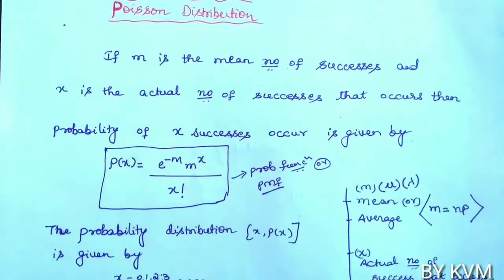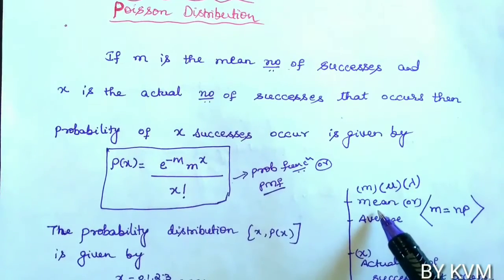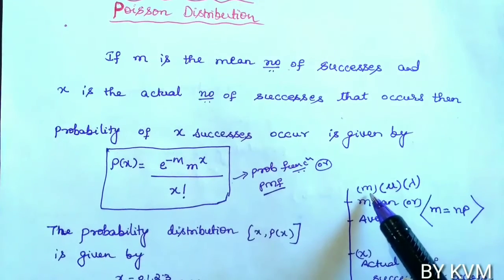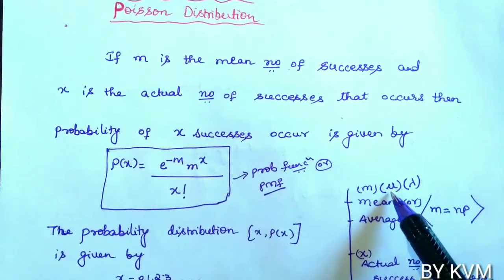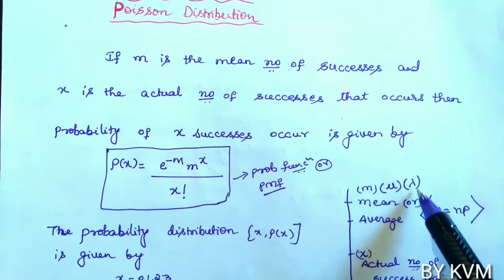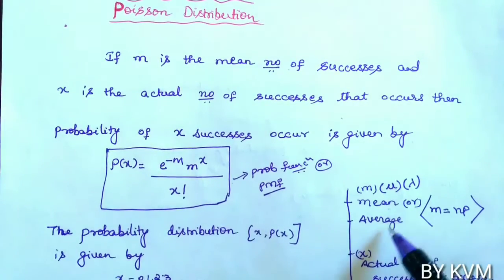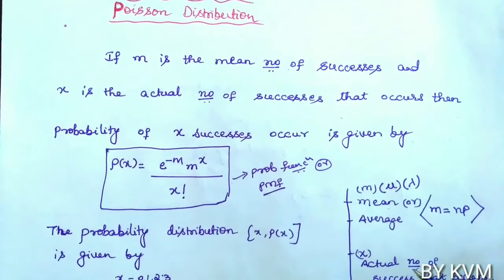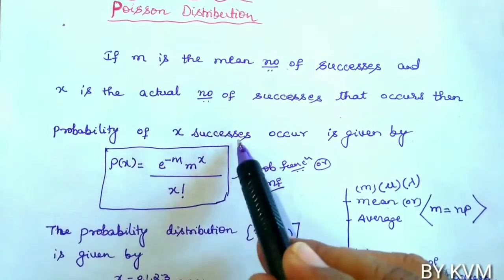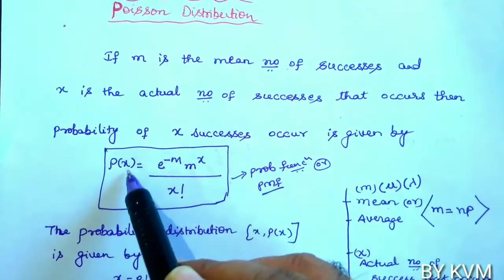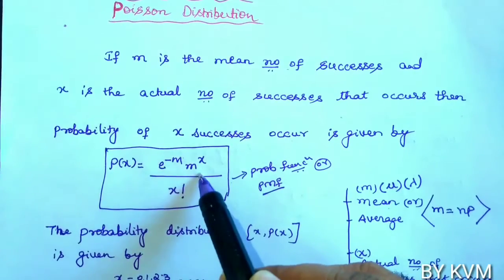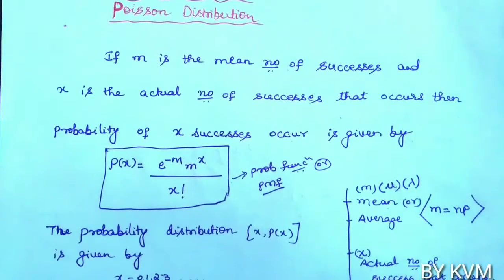So here in Poisson distribution, they will give the mean number of successes. It is denoted by m. In some of the textbooks they have taken mu, and in some textbooks it is denoted by the symbol lambda. So the mean or average of the successes will be given. Then the probability of x successes occurring is given by p of x equals e power minus m into m power x by x factorial.